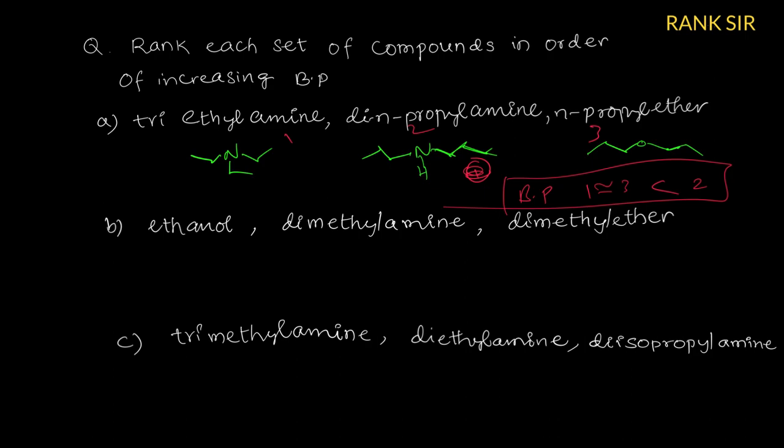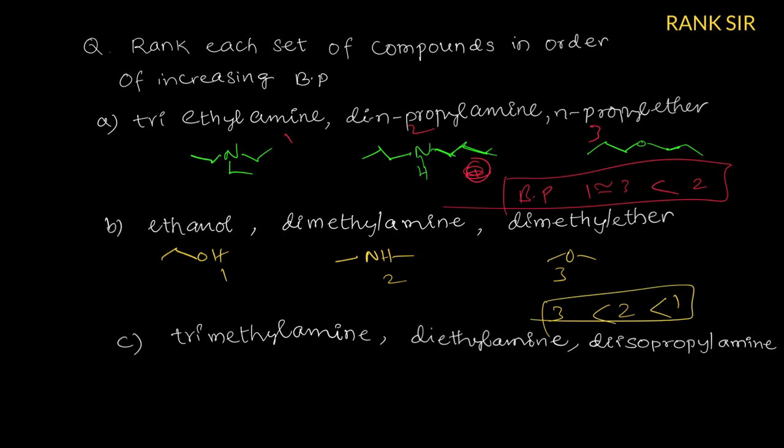Then coming to B. Here ethanol is given. This is ethanol. Dimethylamine, this is dimethylamine, a secondary amine. Now this is diethyl ether. Alcohols have the higher boiling point. If you give numbers 1, 2, 3, therefore the order is: 1 is alcohol, greater boiling point than the amine, greater boiling point than the ether. So this is the boiling point order.